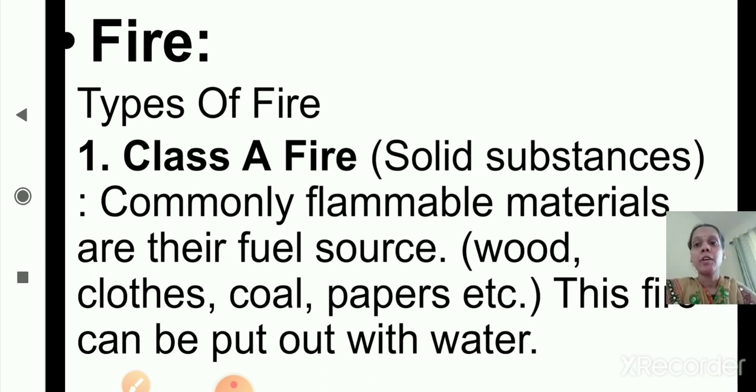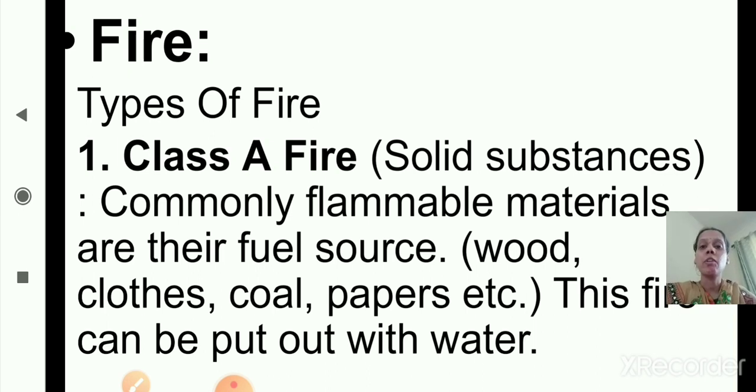In that, first is class A fire, which means solid substances. Commonly flammable materials. Flammable materials means the materials which can catch fire easily. So the commonly flammable fuel sources are like wood, clothes, coal, papers, etc. These are solid substances. They can catch fire easily. This fire can be put out with water. So this is class A fire.